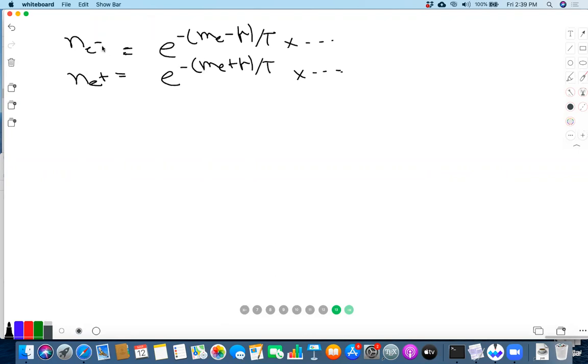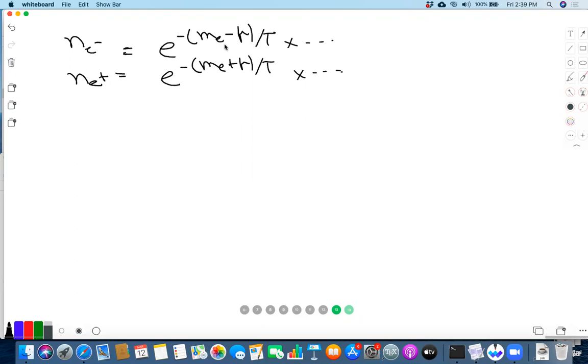So what I was going to say is the following: here are the formulas for N_e minus and N_e plus, the non-relativistic formulas. And you can see from here that when T becomes much smaller than m_e, either N_e minus or N_e plus has to be small, because the product of these has e to the minus 2 m_e over T, and that can be a very small suppression factor.